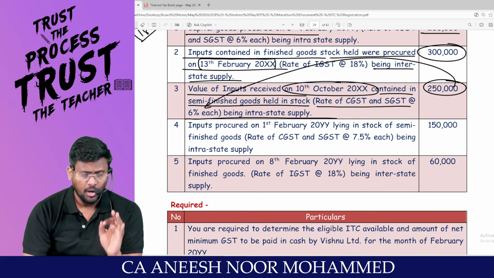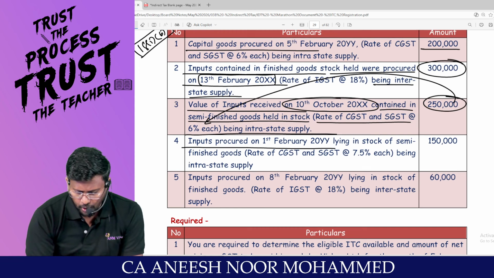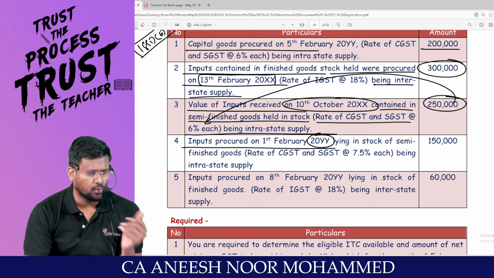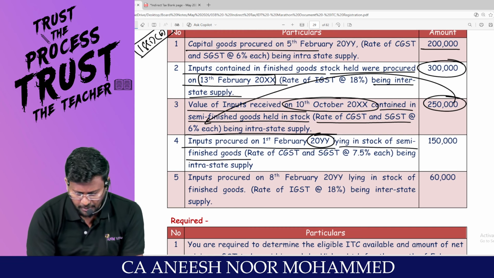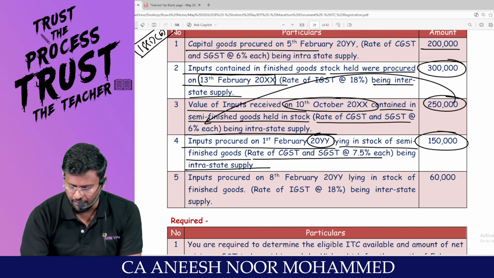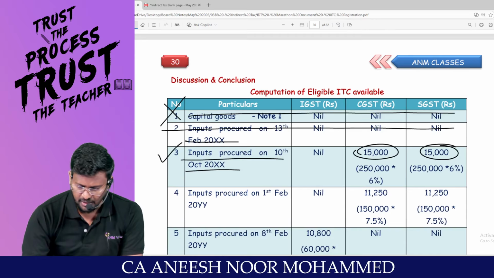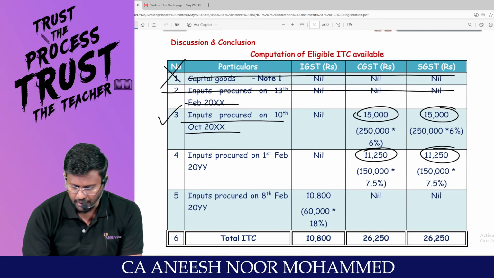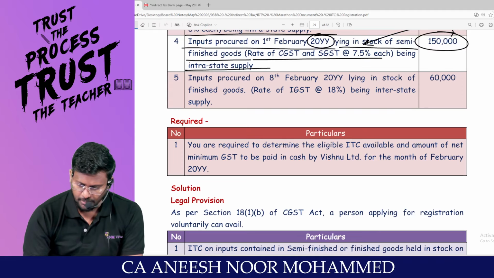Are you able to know how to check the time limit? This will be tested in exam. Input procured on 1st February, current year only, lying in stock of semi-finished goods. Rate of CGST, SGST 7.5% each, being intra-state supply, 1,50,000. So 1,50,000 into 7.5% is 11,250. 11,250 is the eligible ITC.